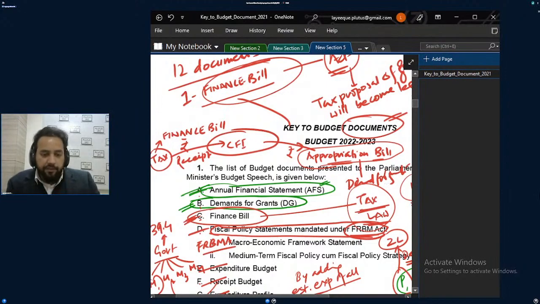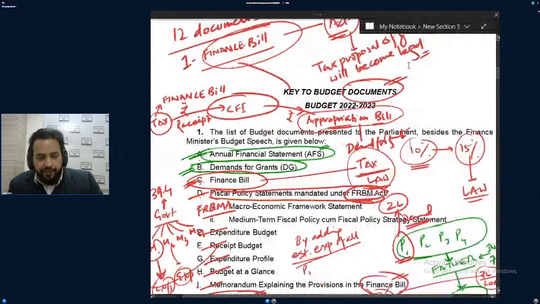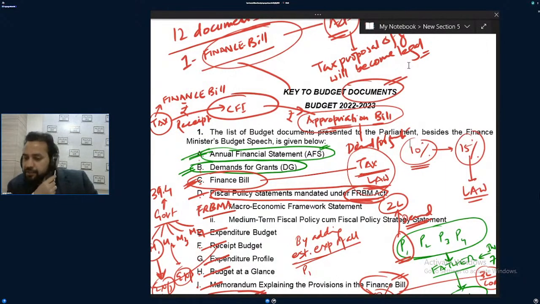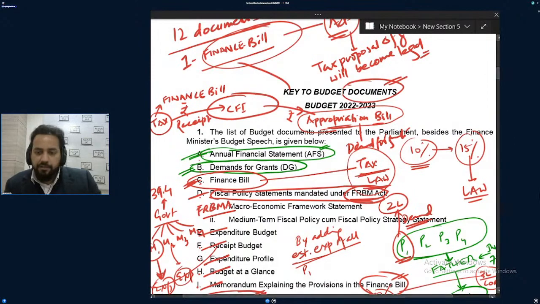Yes, without enactment, you cannot withdraw a single rupee from the Consolidated Fund of India without passing an appropriation bill. Any money that is charged upon and voted upon is a different thing; that is with respect to the budget. But to withdraw money from the Consolidated Fund of India, even if a single rupee is being withdrawn, every time an appropriation bill will be passed.